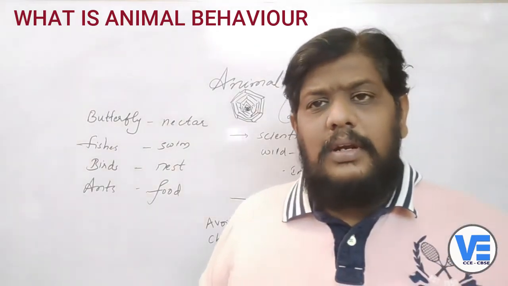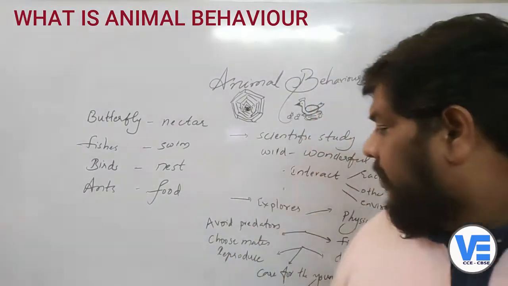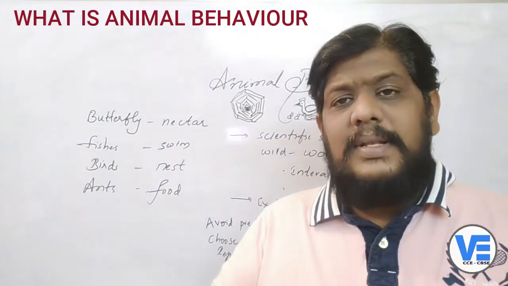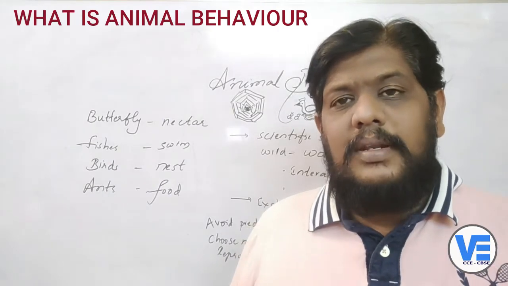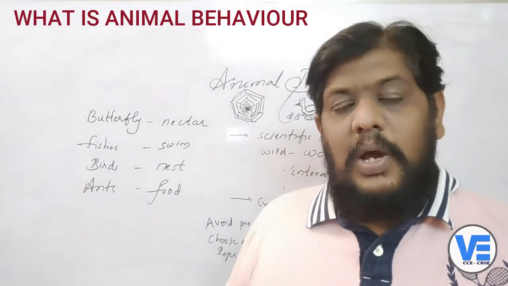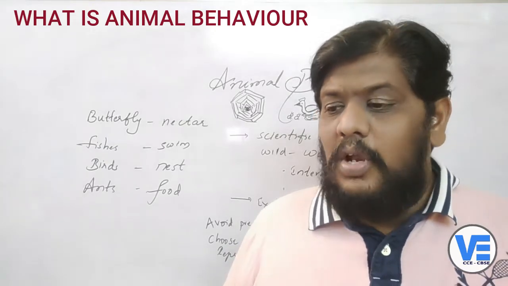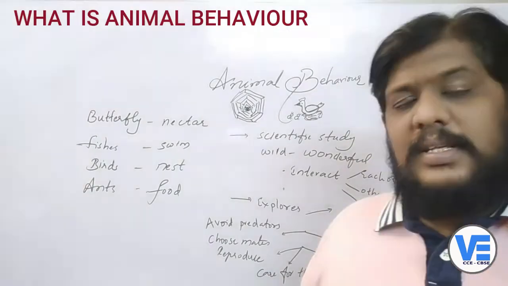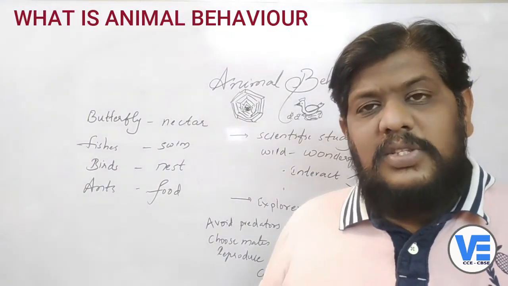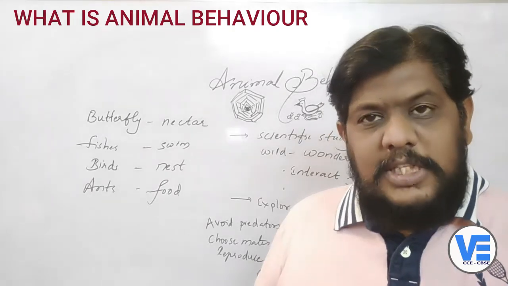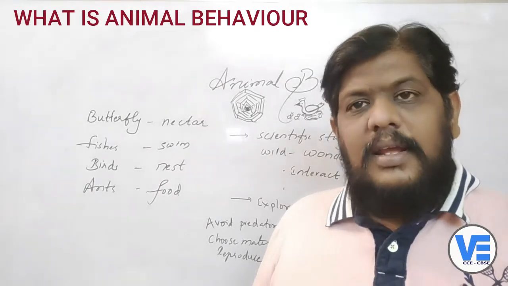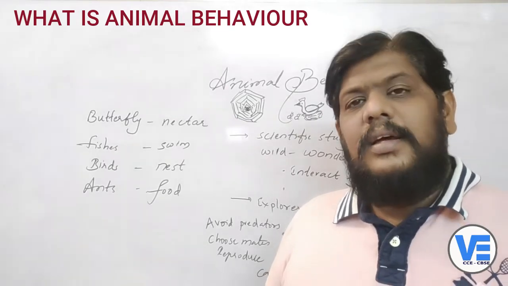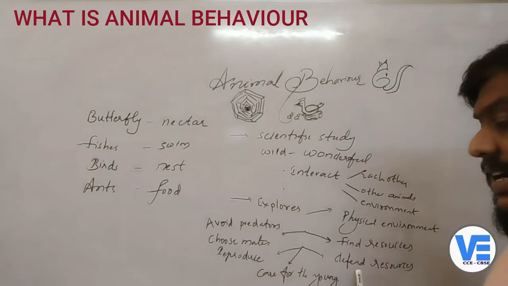Animal behavior also explores how these animals are related to their physical environment, how they live in their environment, and how they are habituated to live in it. It also includes how animals find the resources. Resources may be food, water, or shelter, whatever you take, all these are resources. And next is how they defend their resources.